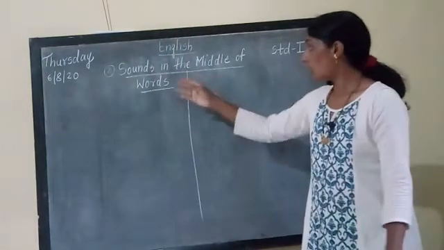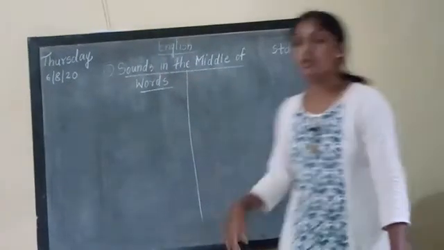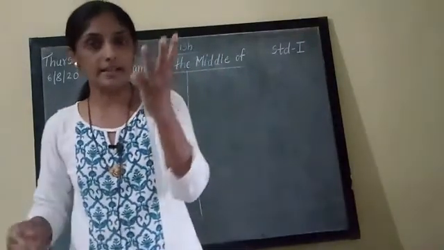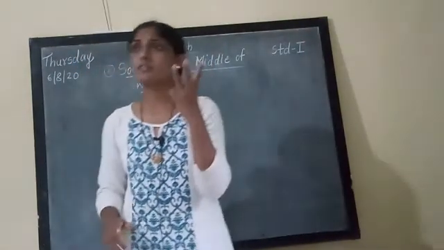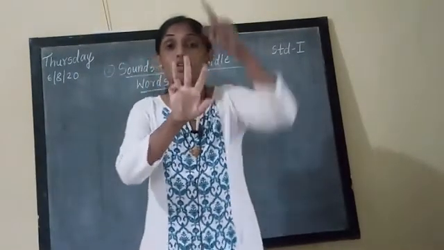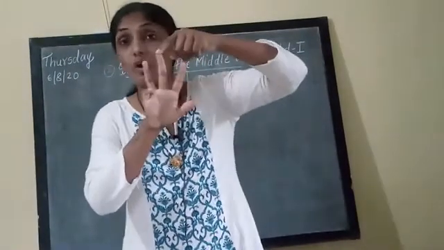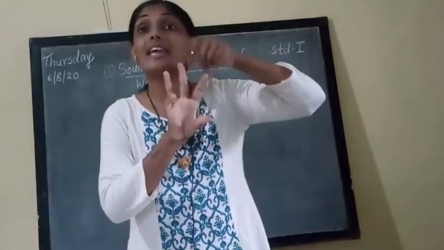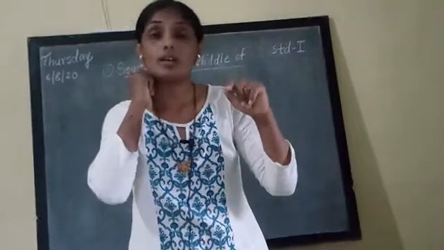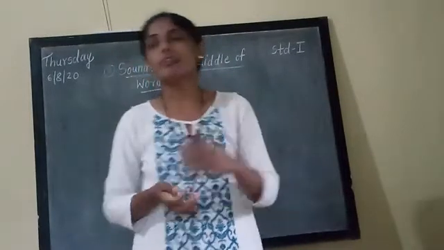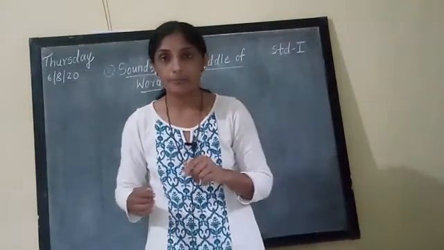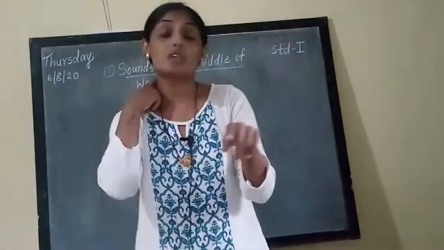Sounds in the middle of words. Middle of the words means what? If the word is of 3 letters, for example B, A, T, bat, the middle letter is A. Then A is which sound? It is a vowel sound. If I say E, G, G, egg, then E is which sound?